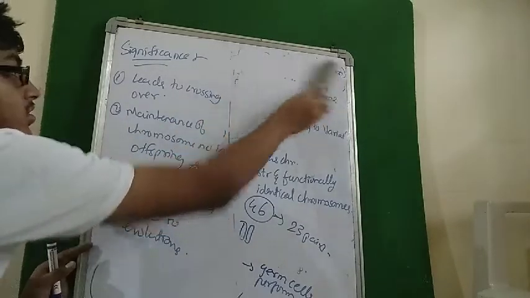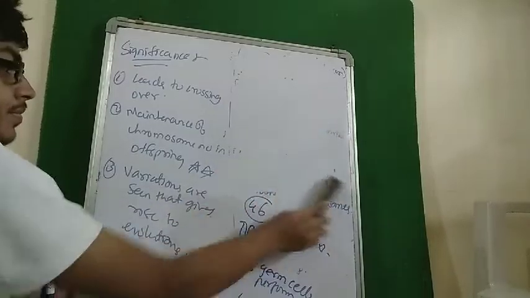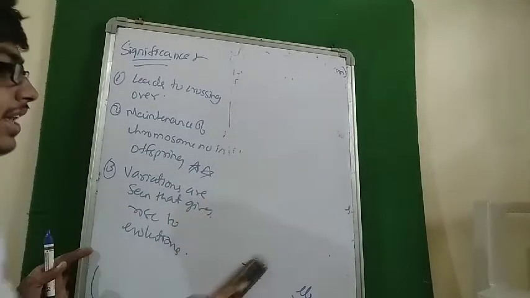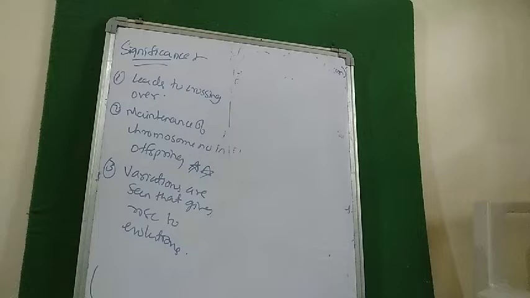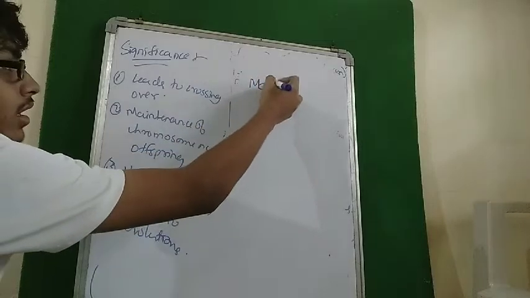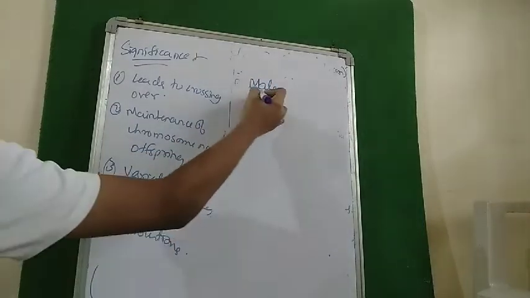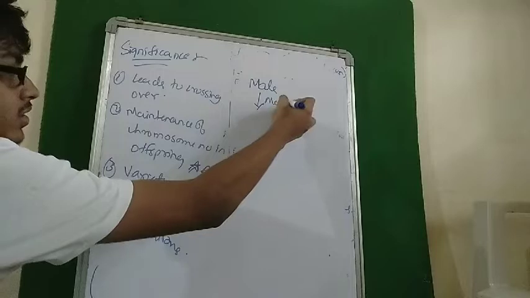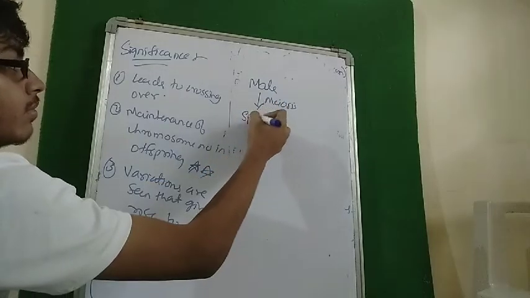Now what is this concept? See, I have told that meiosis occurs in germ cells and germ cells produce gametes. So if a male undergoes meiosis, he will produce sperm.